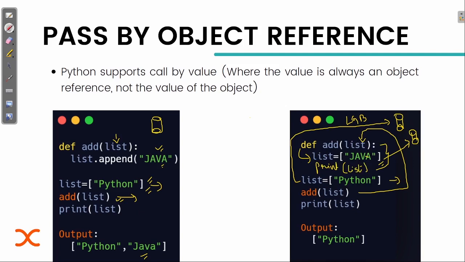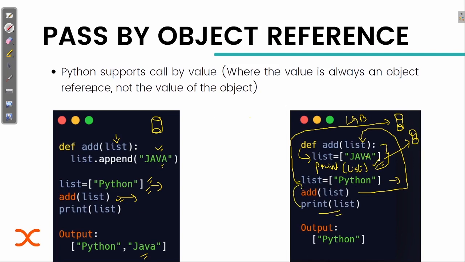But if I print after calling this function, we know that inside this function a new list is being created and that value is Java, although the name is the same. After printing this list, it will check for this value, not that value.